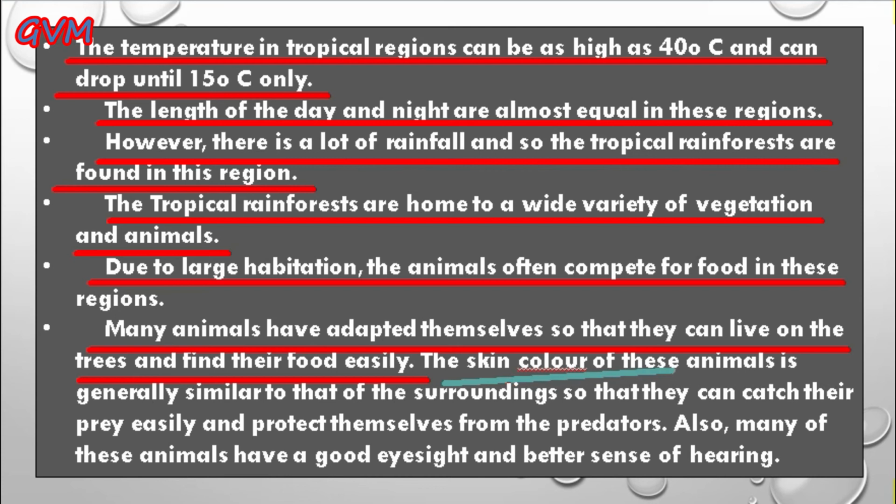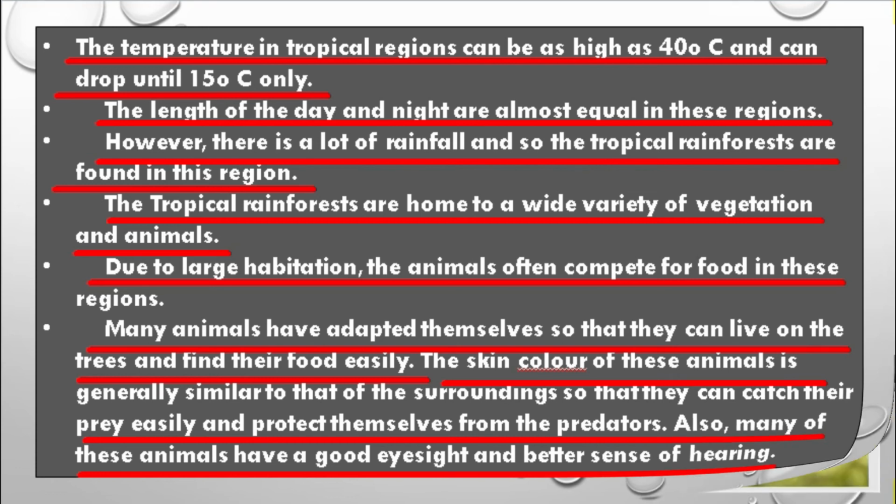Similarly, some animals also change their body color in order to save themselves from their predators. And many animals also have very good eyesight and a better sense of hearing that helps them to catch their prey easily and protect themselves from their predators.